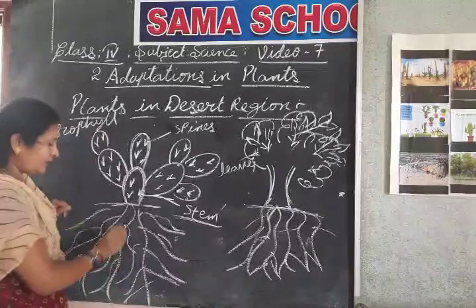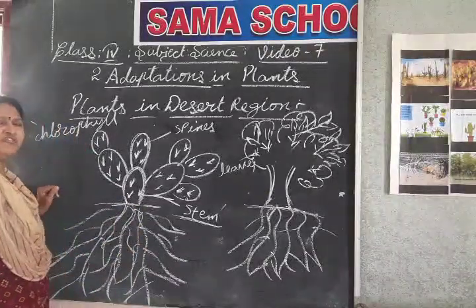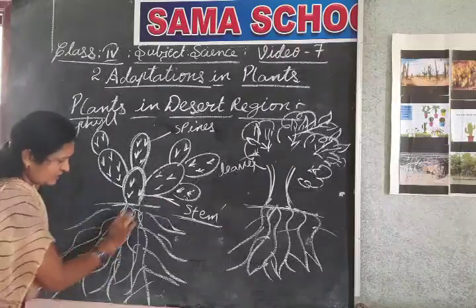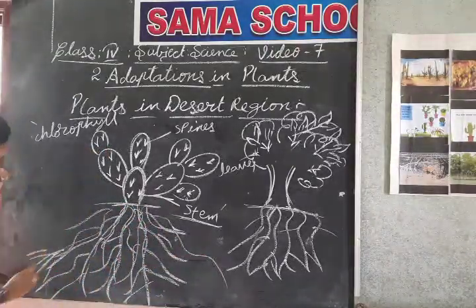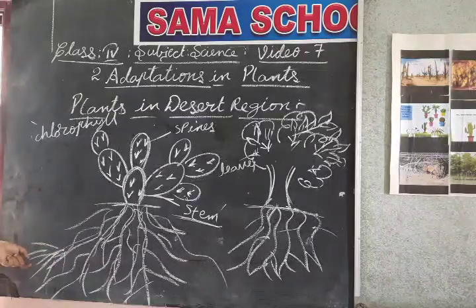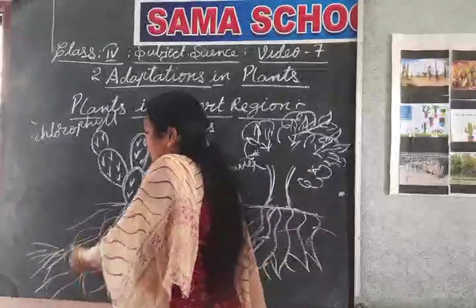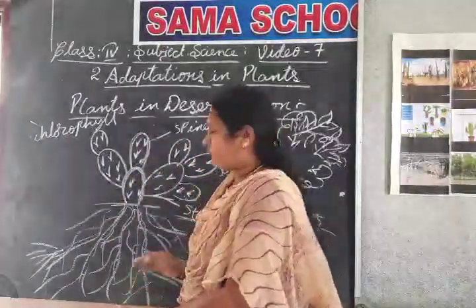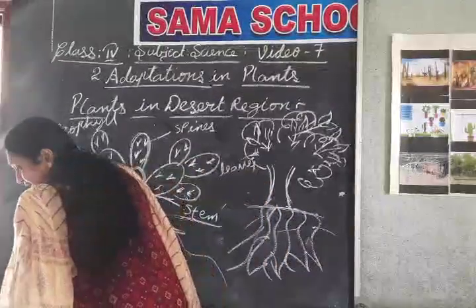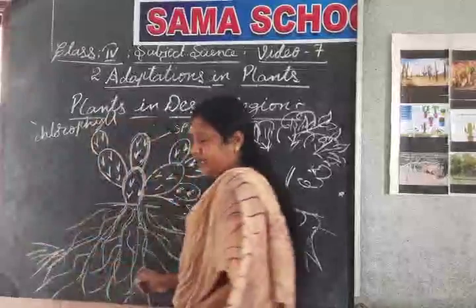And not only that, these roots also spread far and wide. They spread very far to fetch water. Why are these roots spread? Because in the desert there is very little water. So for fetching water, these roots go deep inside.